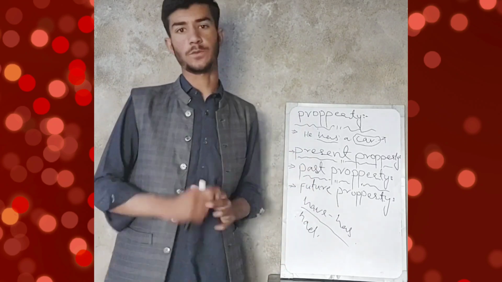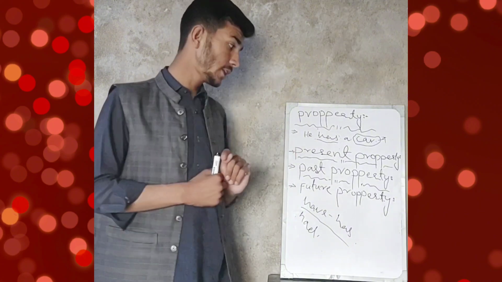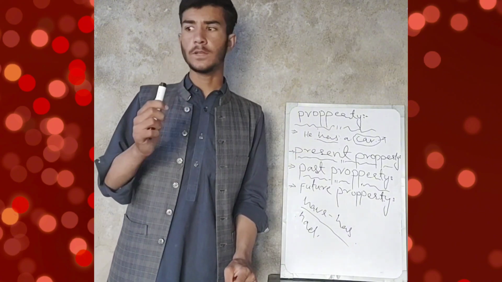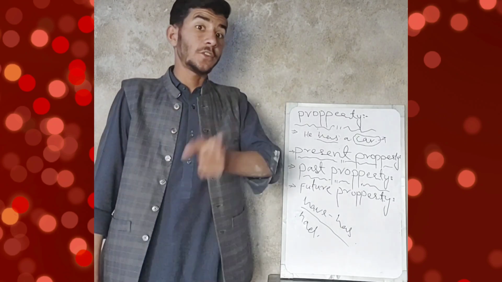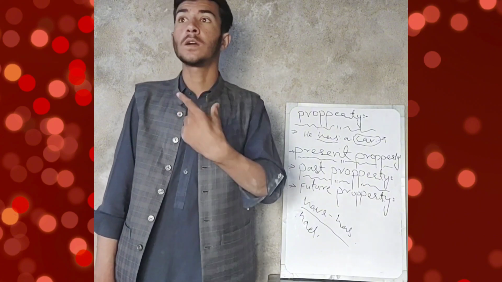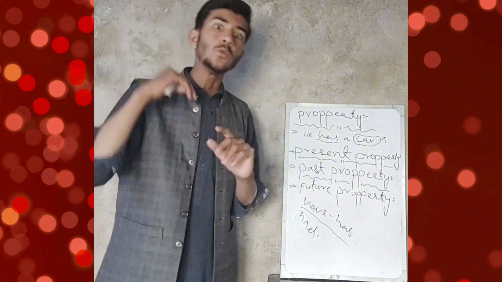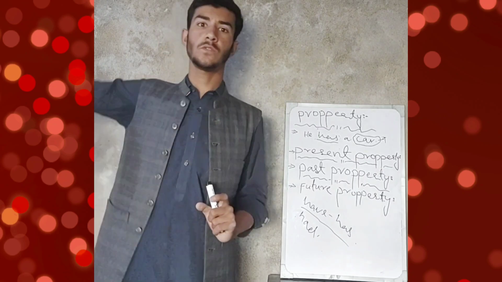After that we have future property. What is future property? Future property is that thing that, for example, I will have a car. That car will be in future time. That is not in present. That was not in past.